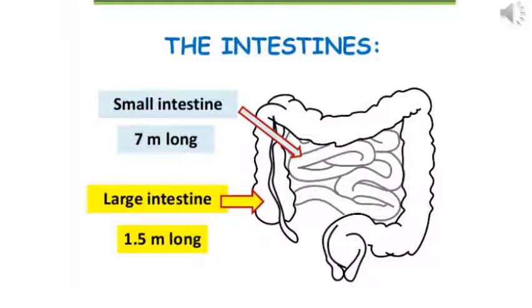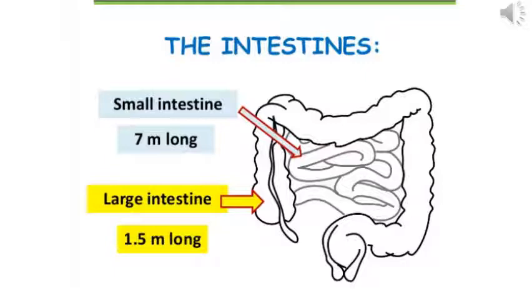Now, as we just read, the small intestine is longer in length than the large intestine. Still, it is called the small intestine. Don't you find it confusing? Why is it still called small intestine, though it is longer in length? Remember, the small intestine is larger in length than the large intestine, but we call it small on the basis of its diameter.